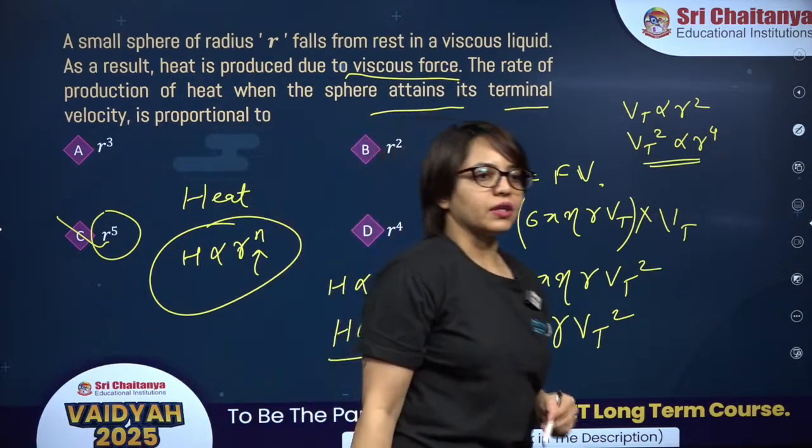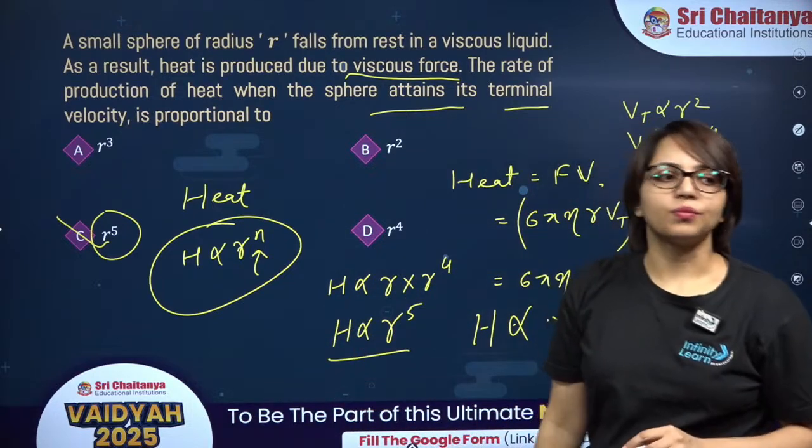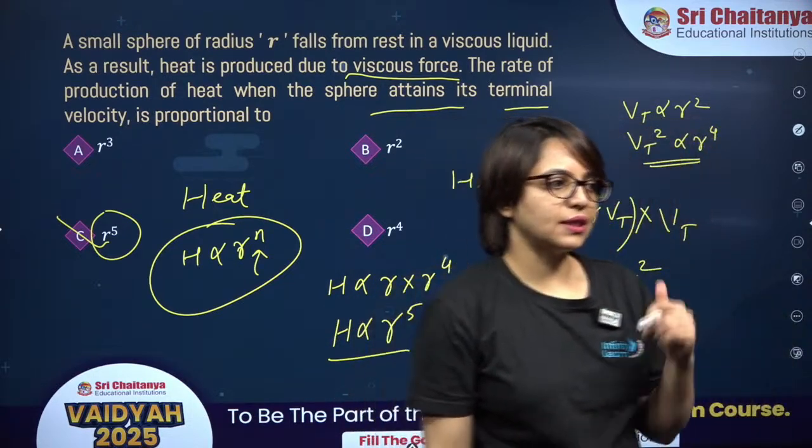Okay. So for this you should know the formula of terminal velocity. Correct answer is option C beta, not B. Option C is the correct answer.